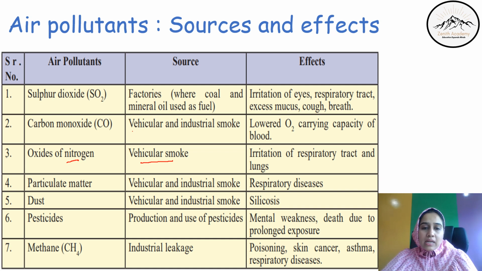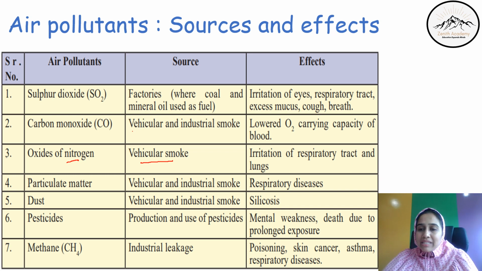Next one is dust. Dust is there around us everywhere, we know that, and that dust is also responsible for the transmission of light. Again, the source of dust is also vehicular and industrial smoke, and the effect is silicosis.